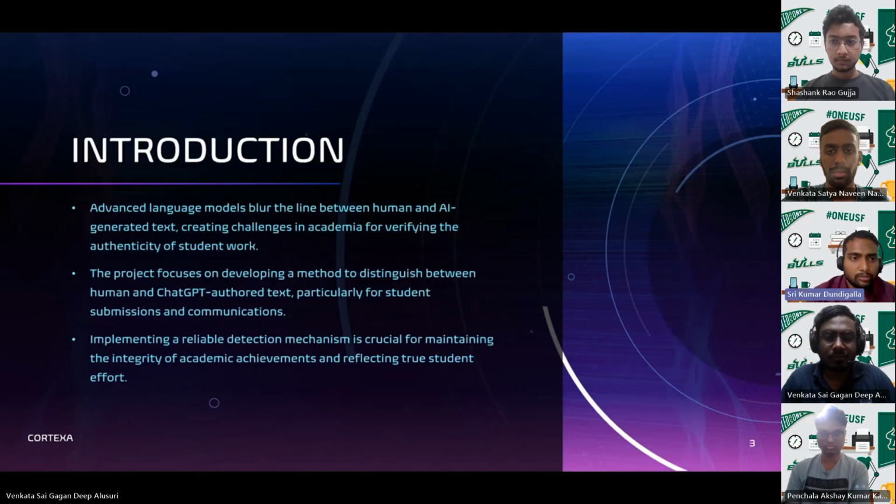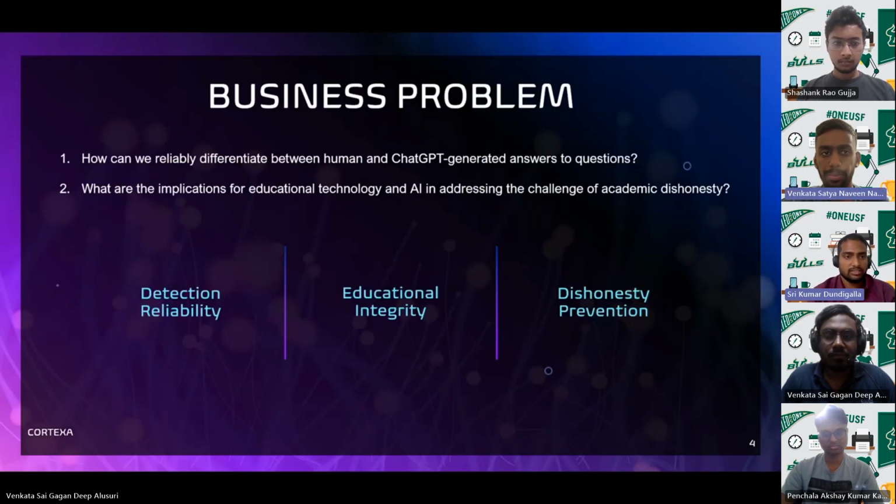Going to the introduction of our project, the project is about finding a way to tell if a person or ChatGPT wrote something, especially for schoolwork. It is important to have a good way to check, to keep schoolwork honest and show the real work students do. So the project focused on developing a methodology to distinguish between human and ChatGPT generated text, particularly for student submissions and communication. The motivation and business problem of this project is explained by my friend Akshay.